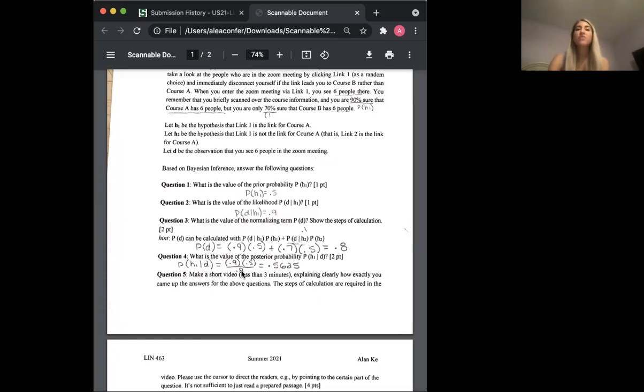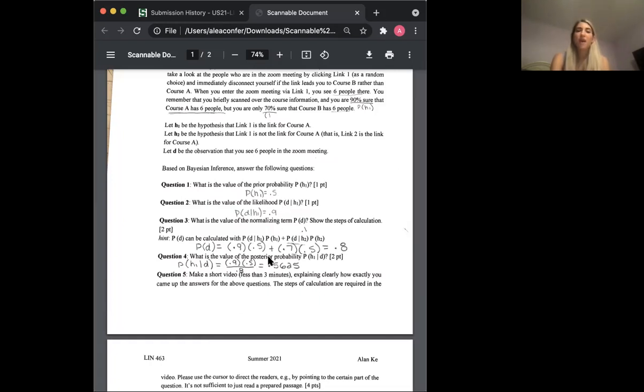In terms of this question, it wanted to know the probability that you see 6 people in the Zoom meeting given that link 1 is the link for course A. That's where that 0.9 came from. We already figured that one out. That was multiplied by 0.5, the probability of hypothesis 1, which we already calculated as well.